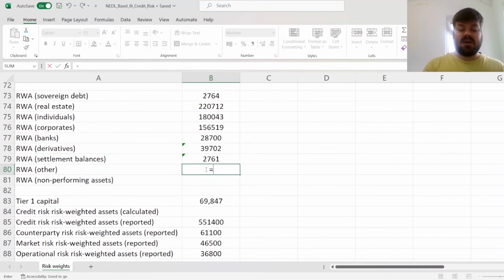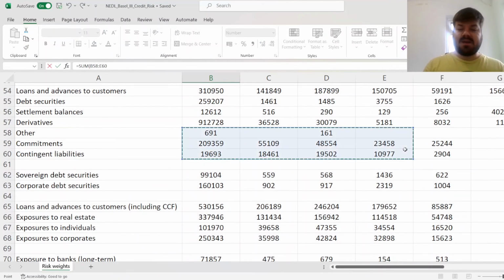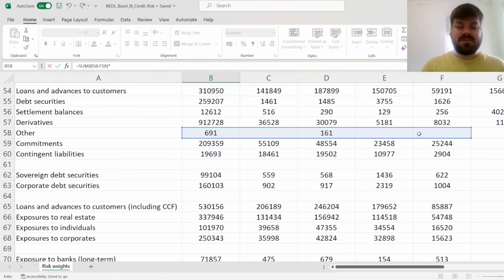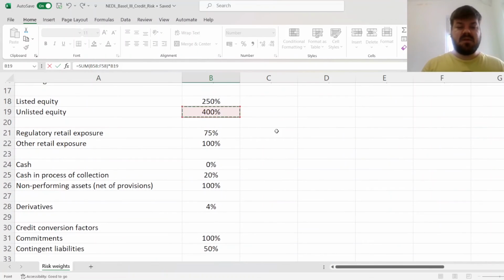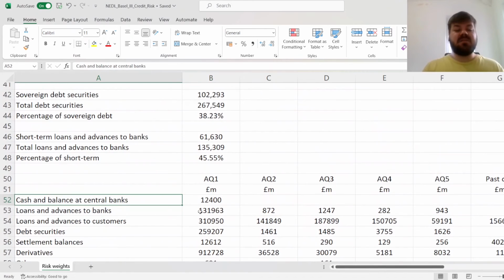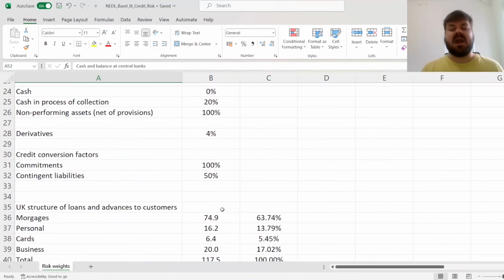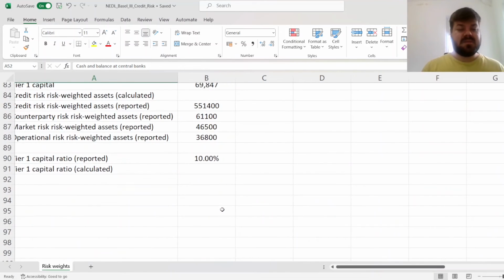So we'll multiply the total of other assets across, again, all 5 quality groups times the 400% risk weight. We did not include cash and balance in central banks because those have got a risk weight of 0% and they do not need to be included.